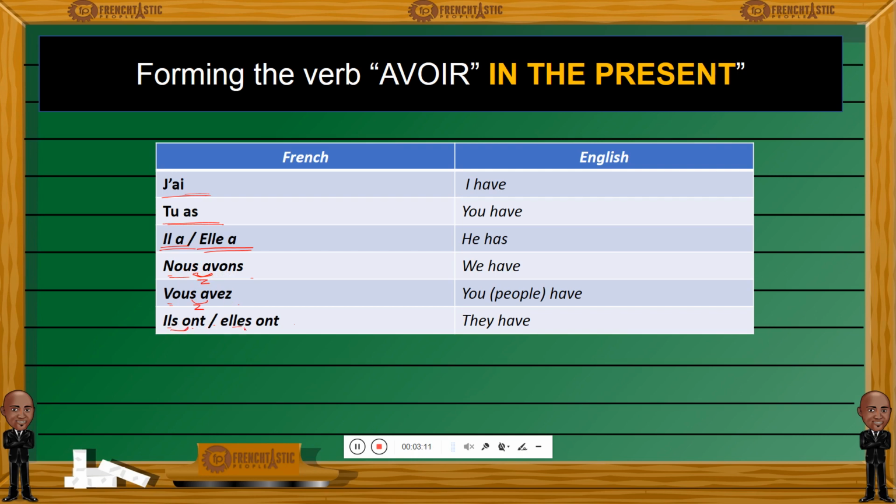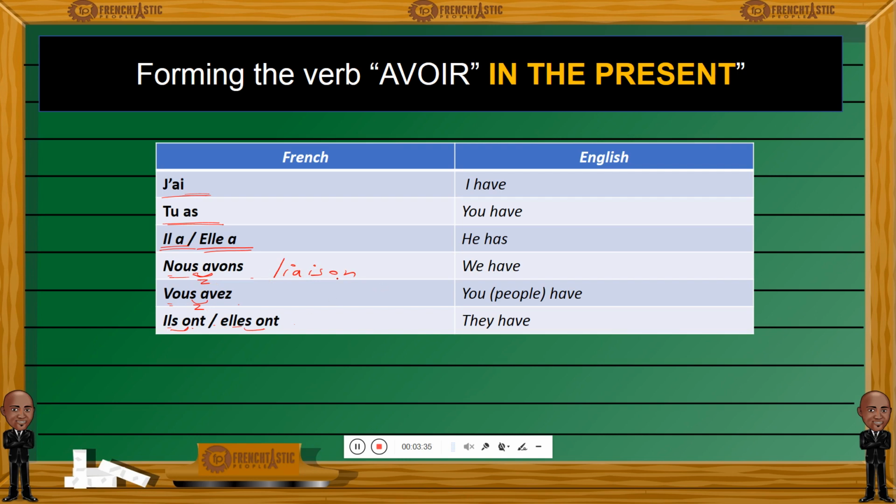Ils ont, elles ont. All right? If you say nous avons without it, it sounds a bit clunky. So make sure to make a connection, use the liaison as it's called, la liaison, and this way it will flow better. Nous avons, vous avez, ils ont, elles ont.